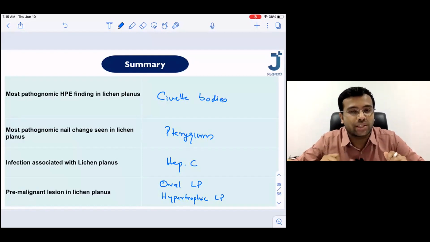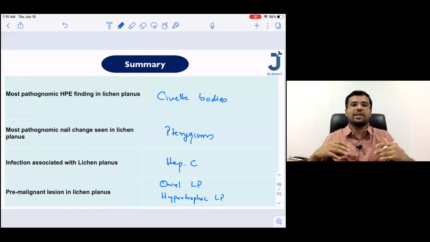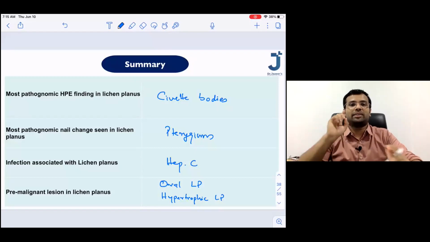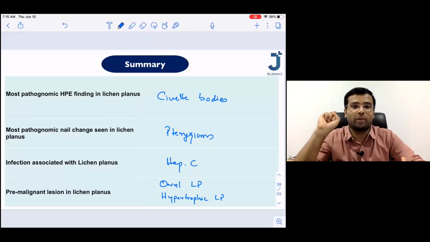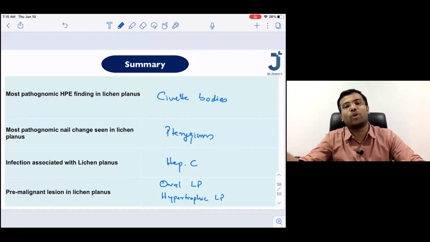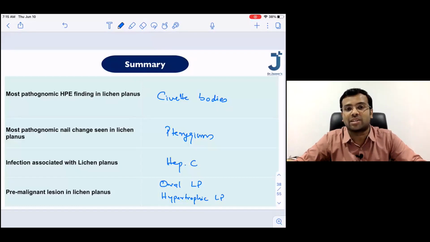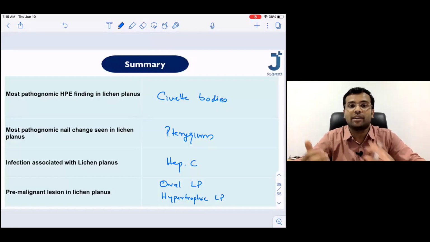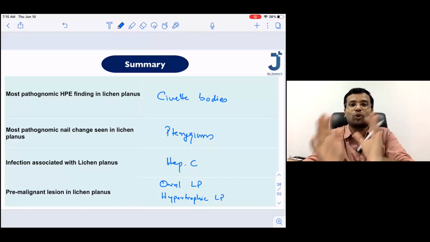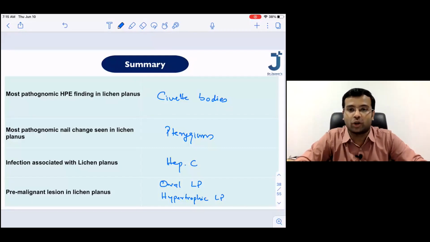Now, one more quick question before I wind up. In psoriasis, all these areas are involved, but there was no mucosal involvement in psoriasis. Okay, please try to note it down. No mucosal involvement in psoriasis, but mucosal involvement is present in lichen planus. Psoriasis was affecting the extensors, whereas lichen planus is affecting the flexures. So try to correlate and learn when you are making your notes.